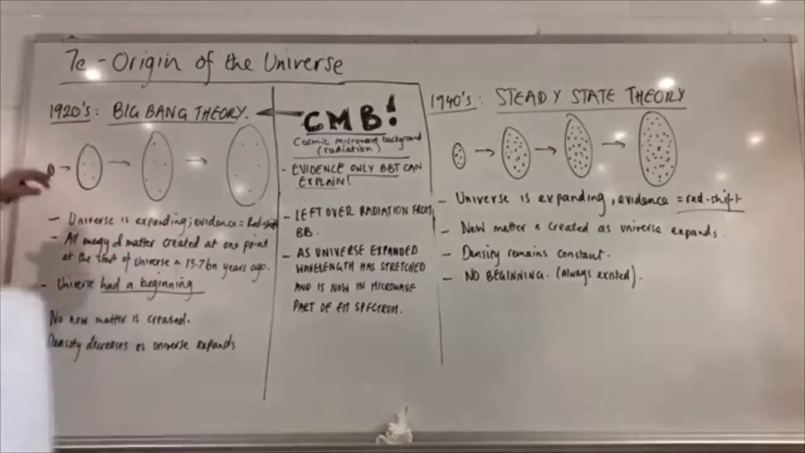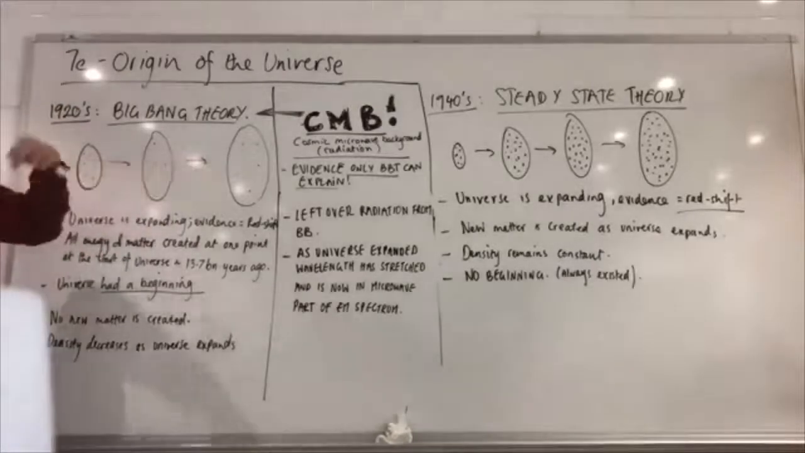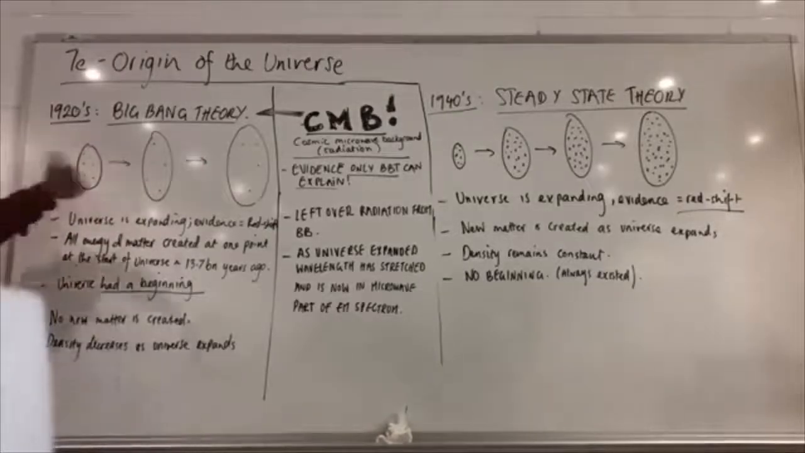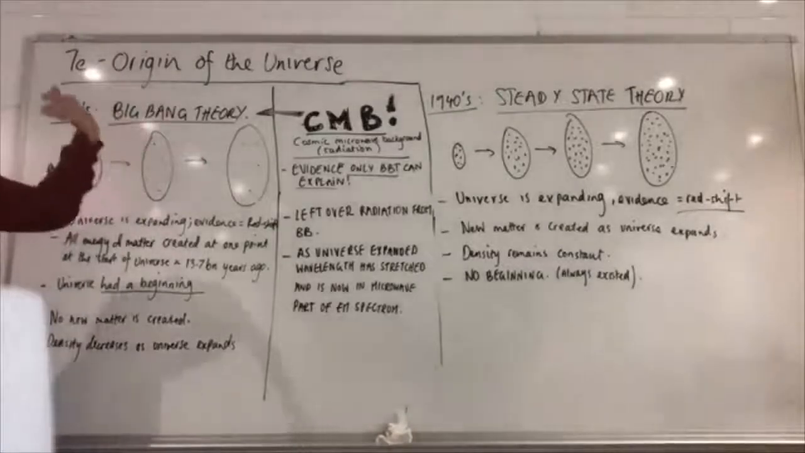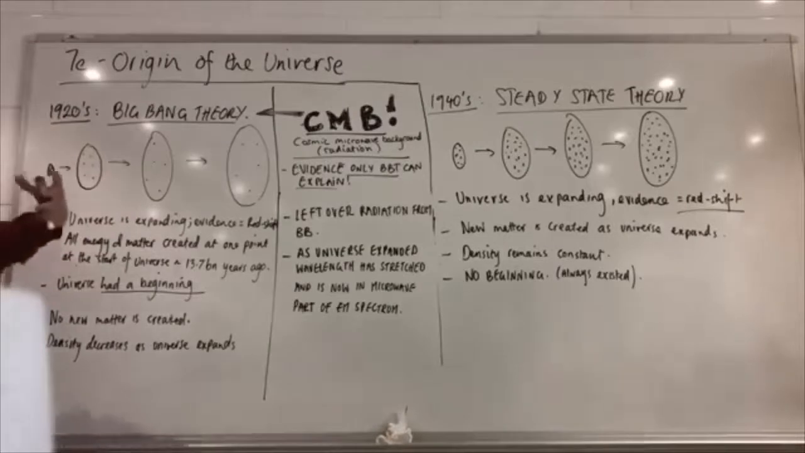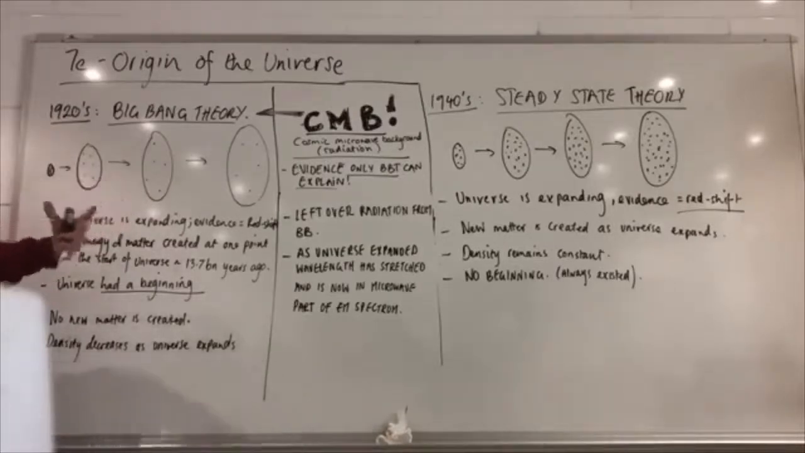So the theory goes, if every distant galaxy that we observe is moving away, and the further they are, the faster they're moving, then the best explanation could be that the space itself that they're in is also expanding. All right?